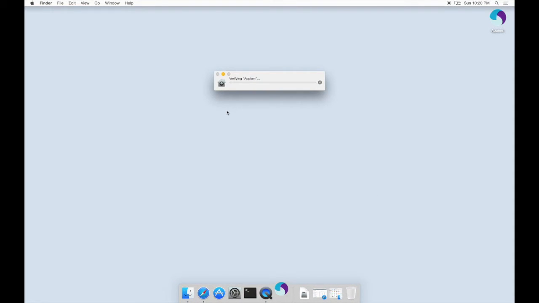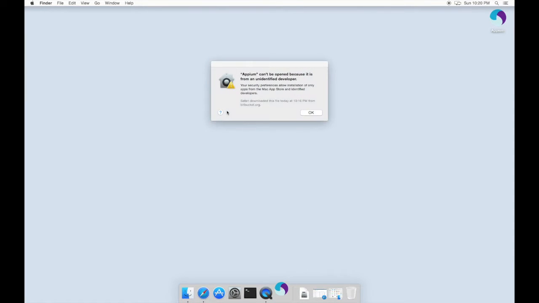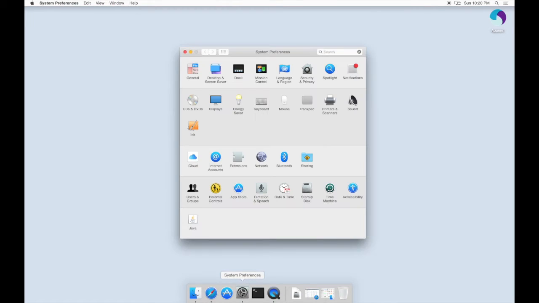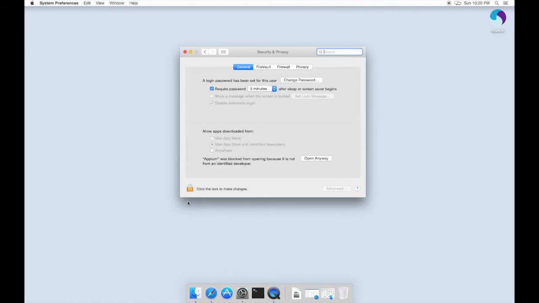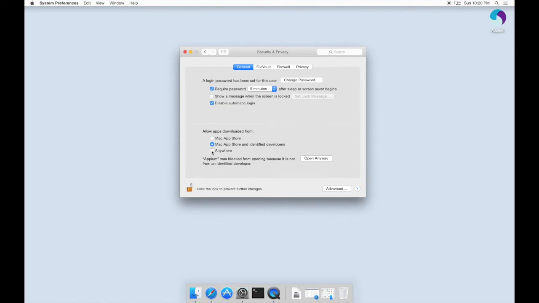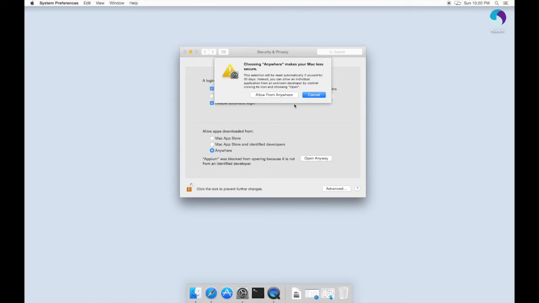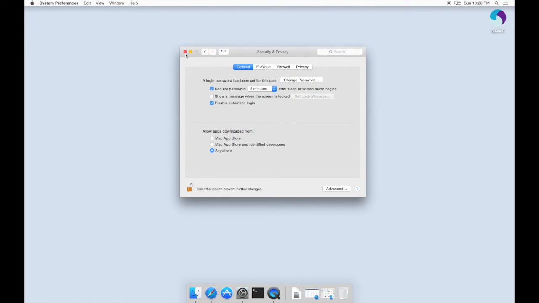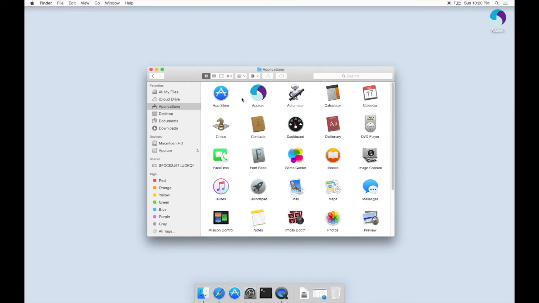Wait for verification process, and if you see Appium cannot be opened because it's from undefined developer, proceed next steps. Open System Preference, go to Security and Privacy, click on Locker logo and type your password. Select Allow apps download from anywhere, Allow, and close settings.